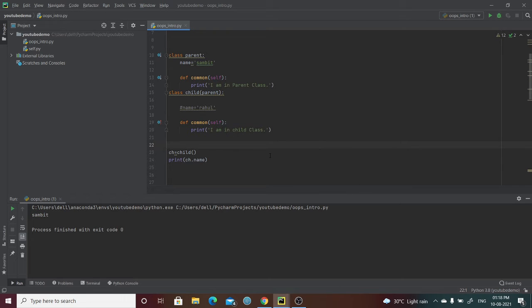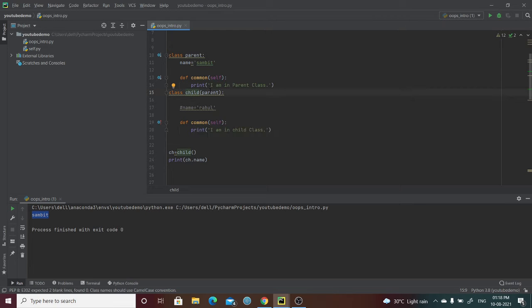So here what happens when you create the child object is that it first checks whether the variable name is available in this particular child class or not. If it does not find it, it checks whether it has been inherited from other classes.